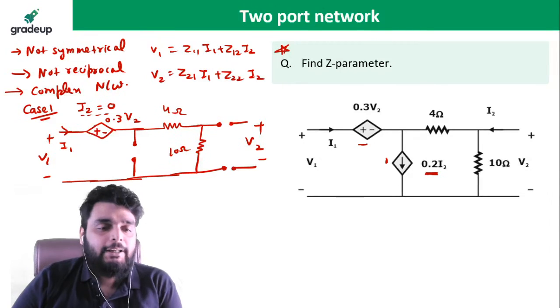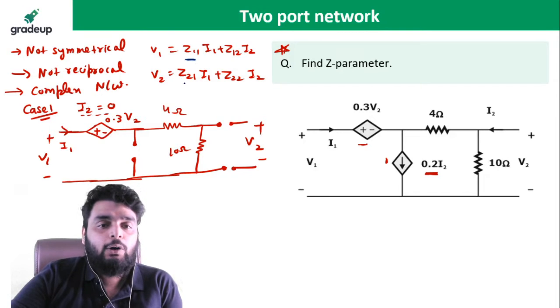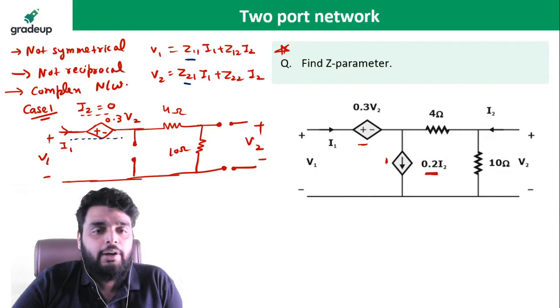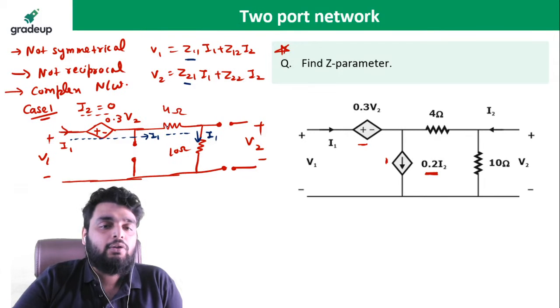Okay, so what do I need to find out? I need to find out a few ratios. I need to find out V1 divided by I1. I need to find out V2 divided by I1. So let's see. I1 is flowing through here. This is also going to be I1. This is open, so here the current will be I1 also.